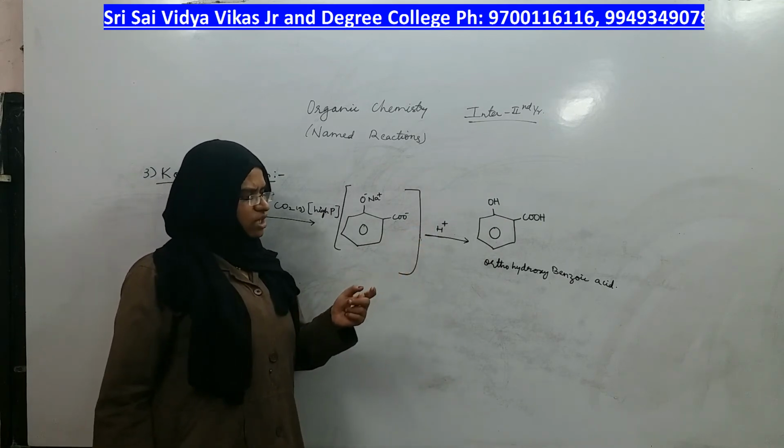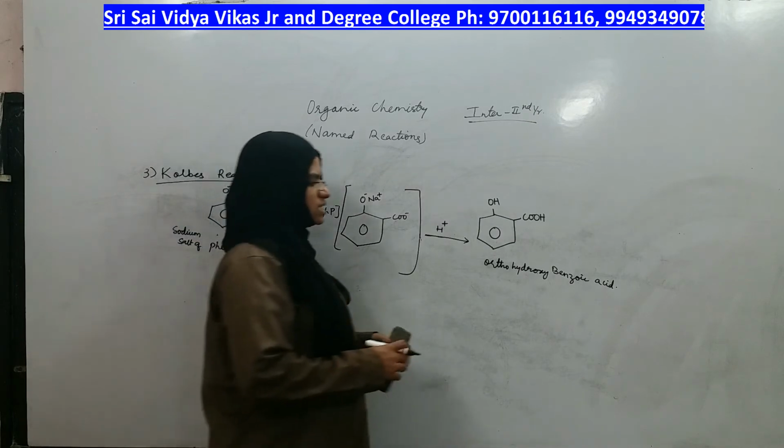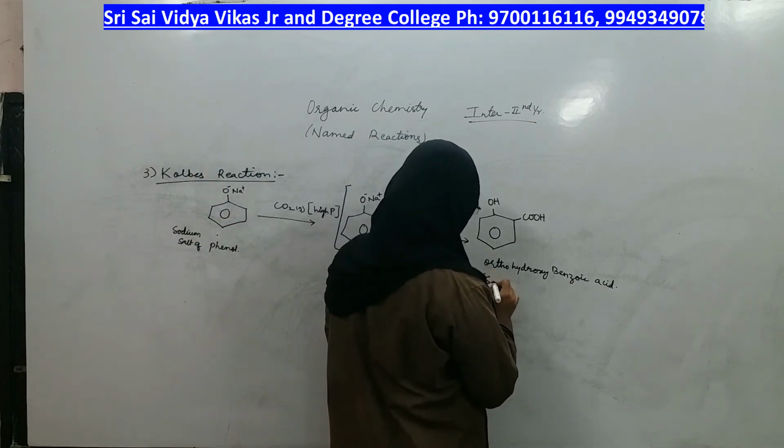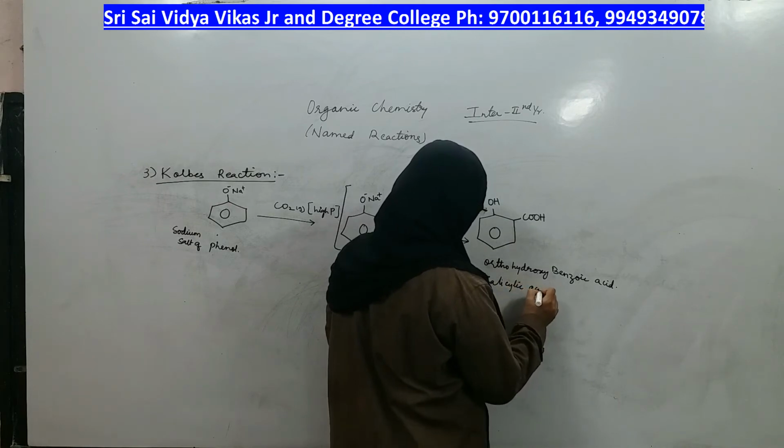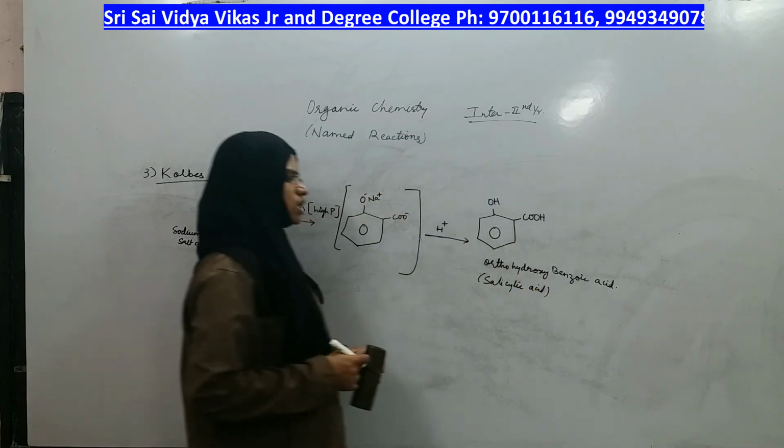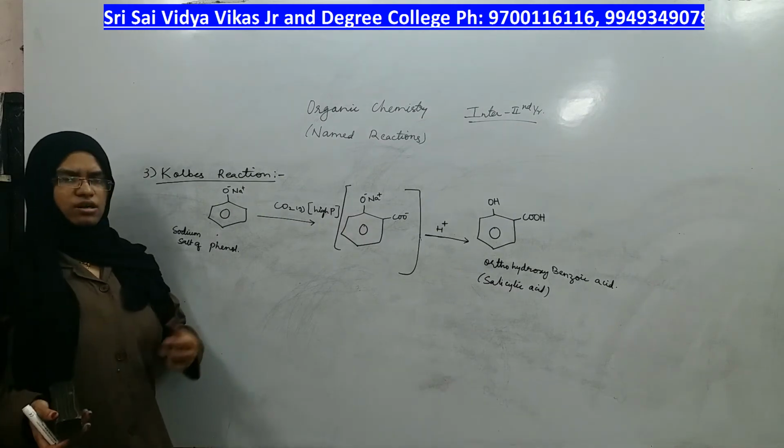What is the common name of ortho hydroxy benzoic acid? It is salicylic acid. You can write just salicylic acid or ortho hydroxy benzoic acid or both.